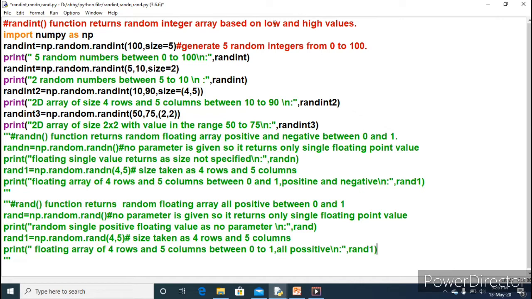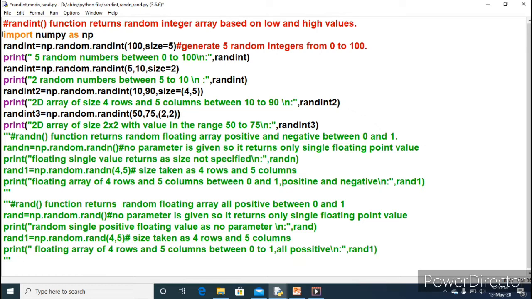Low and high mean the lower limit and the higher limit of values. Which value will come? There is no logic to that. Any value within the range will be generated, any random value. That is the purpose of the randint function. And the returned array will be of integer random numbers.